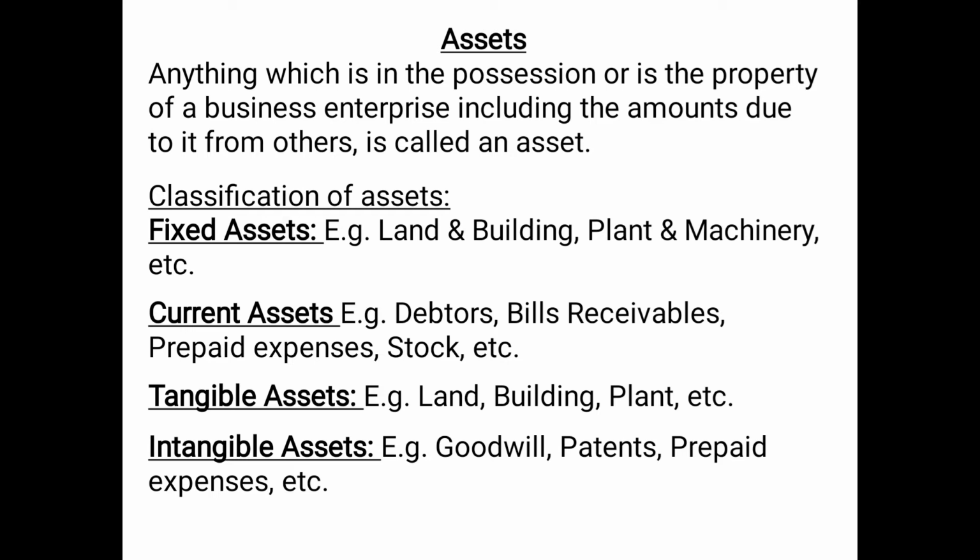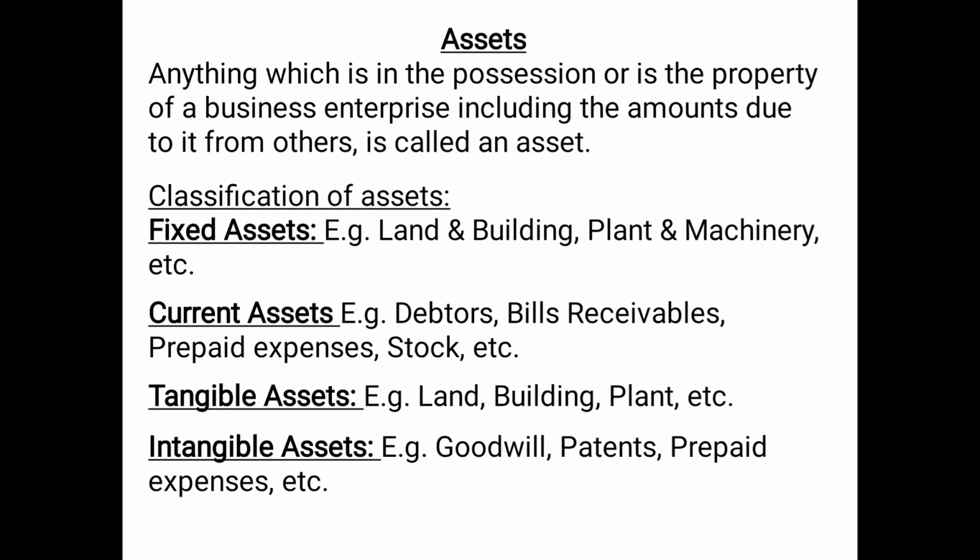Another term which we need to understand is assets. Now, what is assets? Assets means anything which is in the possession, means it is with, or is the property of a business enterprise, including the amounts due to it from others, is called an asset.